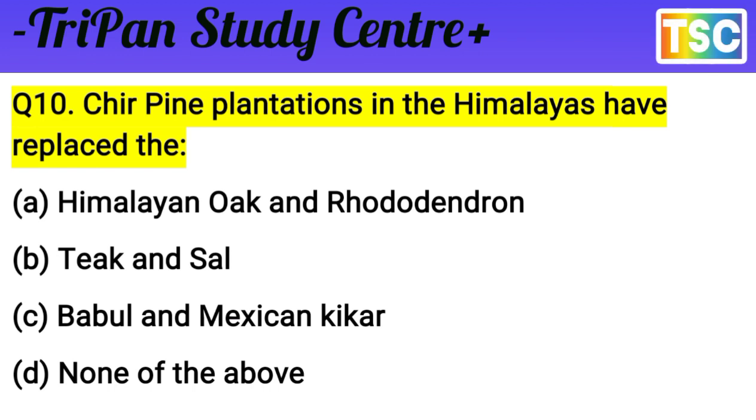The question is clear: chir pine plantations in the Himalayas have replaced the, and the correct answer is Himalayan oaks and rhododendron. That's the important answer, A. Teak and sal is not the answer. Babul and Mexican kikar, and none of the above, are rejected here. The answer is A, Himalayan oaks and rhododendron. That's important for the exam.